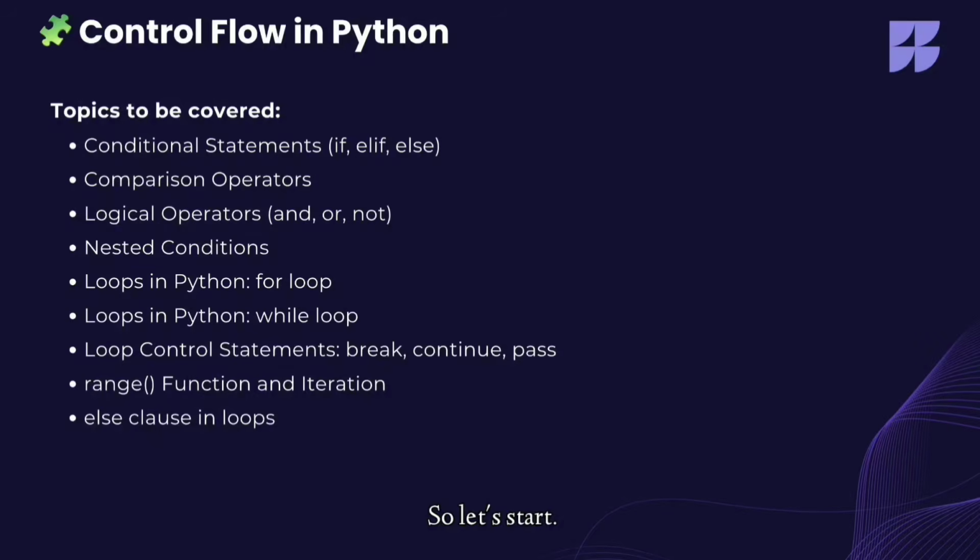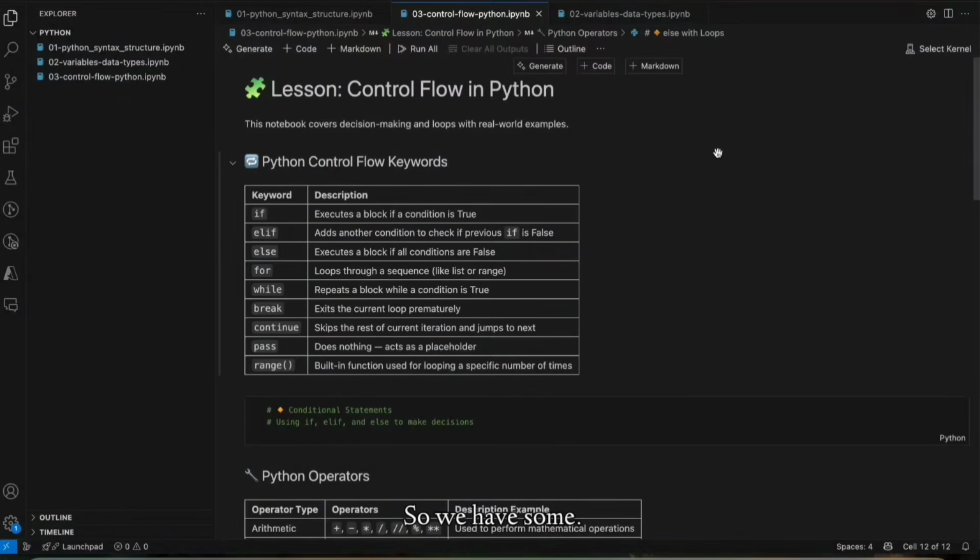So let's start. We have some control flow keywords in Python like if, elif, else. We use if to execute a block only if a condition is true.